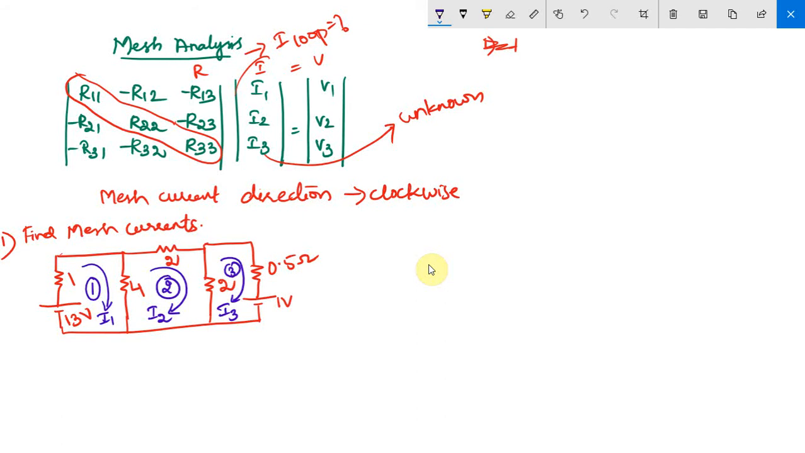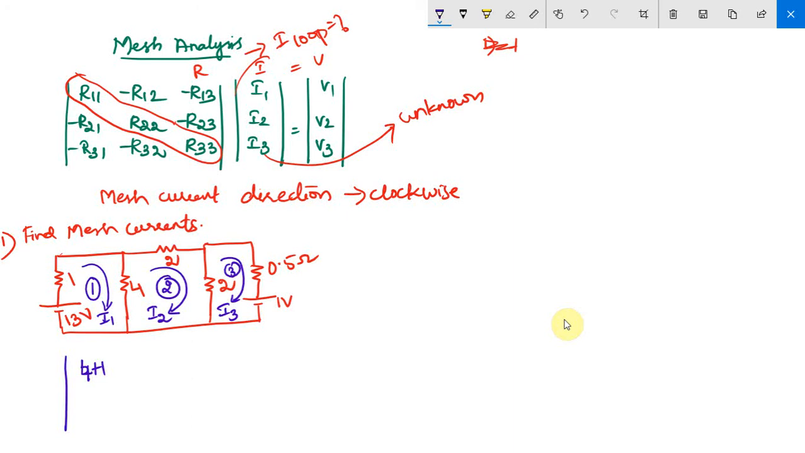Now I am going to find out the R matrix at first. R11 in the sense the total resistance in your first mesh. So how many resistors are connected in the first mesh? 2 resistors. What are those? 1 and 4 ohm are the resistors connected. So your R11 indicates the total resistance present in your mesh 1. So what is the total resistance now? 4 plus 1, 5. Right?